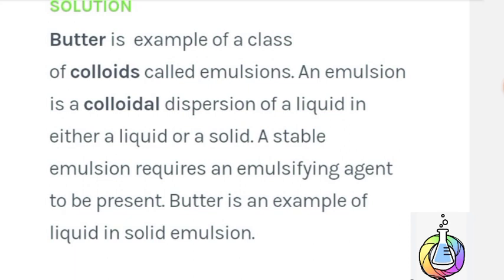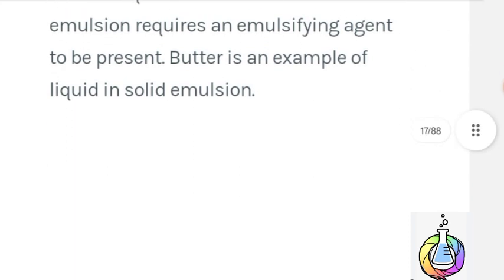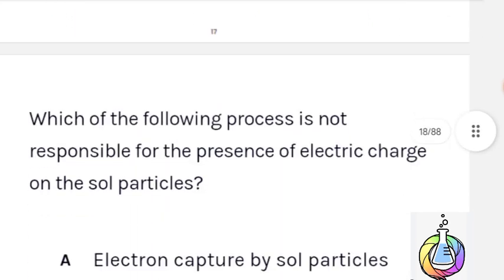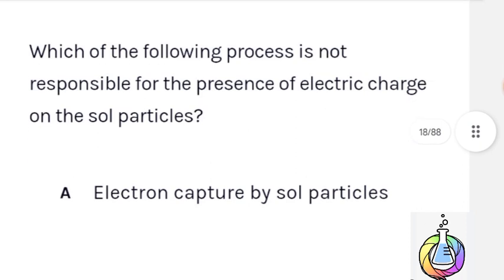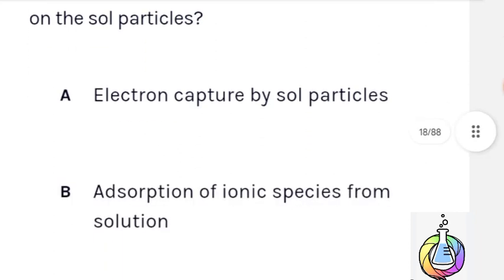A stable emulsion requires an emulsifying agent to be present. Butter is an example of liquid in solid emulsions. Next question. Which of the following processes is not responsible for the presence of an electric charge on the sol particles?